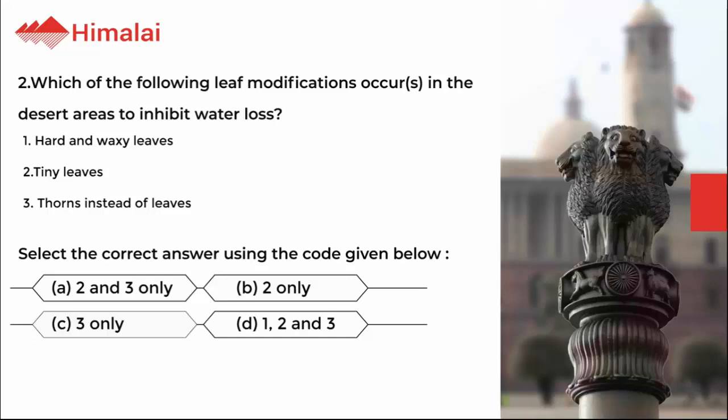A. 2 and 3 only. B. 2 only. C. 3 only. D. 1, 2 and 3. The correct option is D.